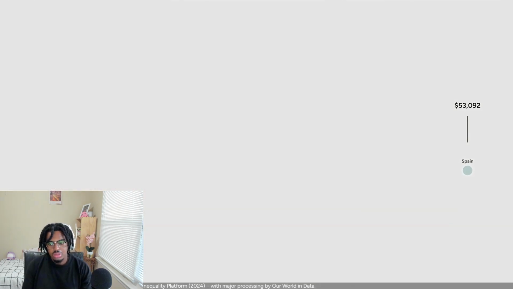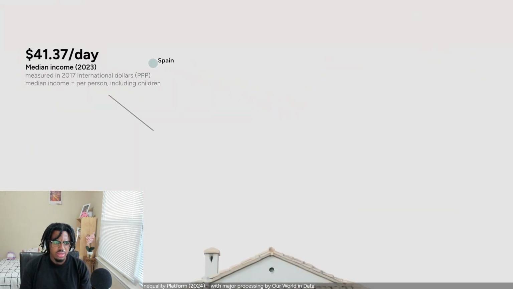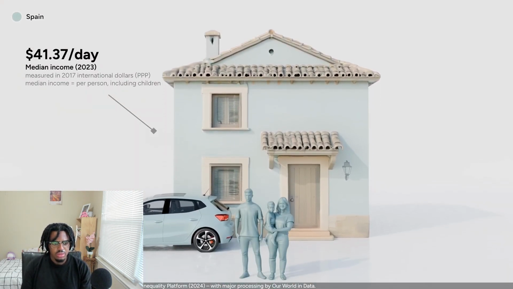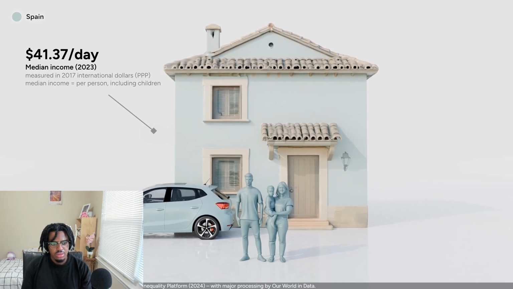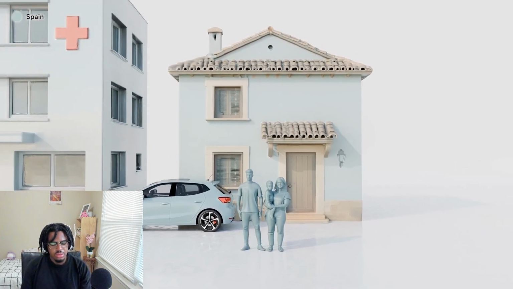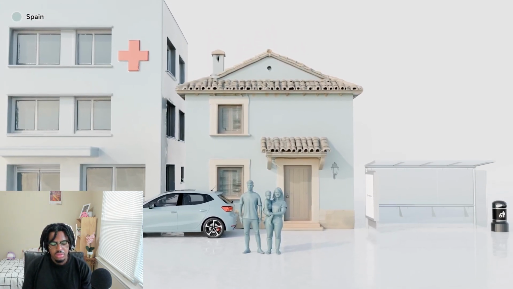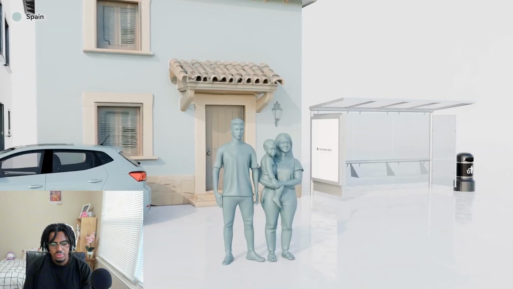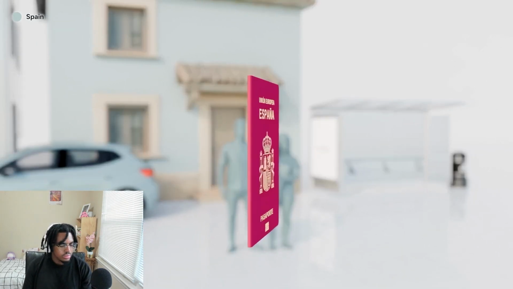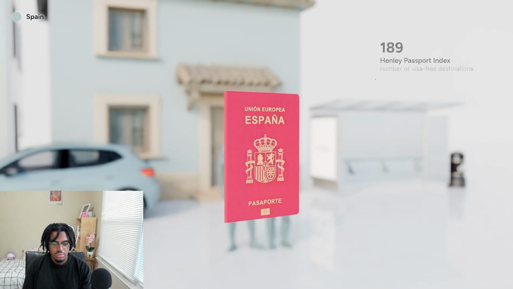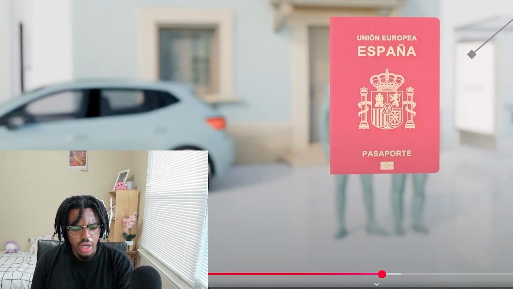There we go. The median income is $41 per day. In countries like Spain, most people live in good quality housing. They have access to decent healthcare, social security, and public facilities. At this tier, you also start getting the freedom to travel to almost everywhere. A Spanish citizen can travel to a total of